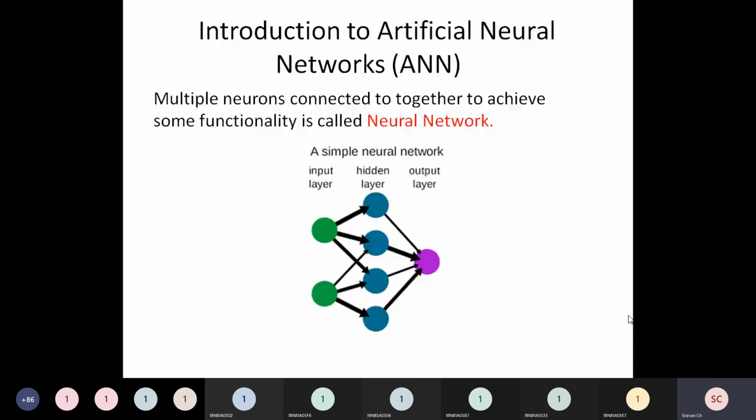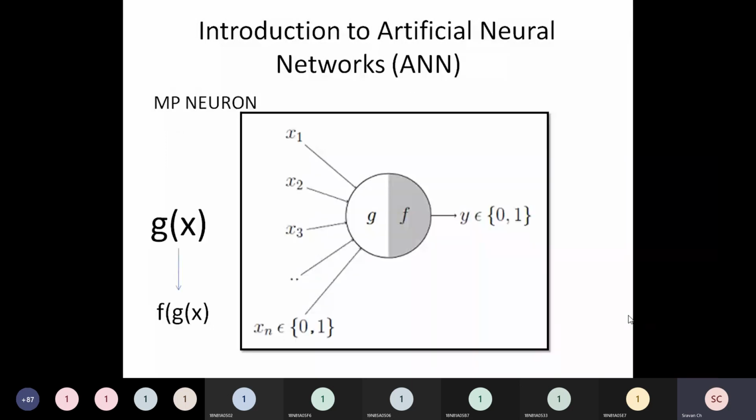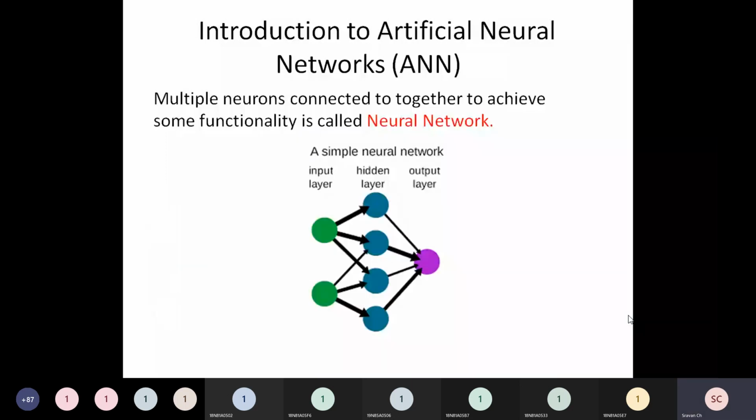Now, what is a neuron we have defined? So this is a neuron. What you are seeing right now on the screen is a neuron. Now, multiple neurons connected together to achieve some functionality is called a neural network. And obviously all neurons are artificial neurons. So this neural network is also an artificial neural network, which will look something like this.